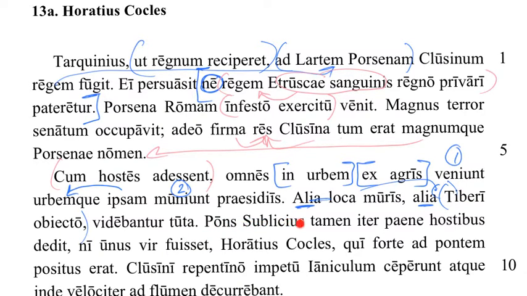Pons Sublicius tamen iter paene hostibus dedit, ni unus vir fuisset, Horatius Cocles, qui forte ad pontem positus erat. Okay, so we're getting to this famous landmark, the Sublician Bridge, which you cannot see anymore because, well, it was old back when the Romans were alive, and now they're all dead, and so is this bridge. So the Pons Sublicius, that's our subject. However, iter, neuter noun, but since we already have a nominative, this is most likely accusative.